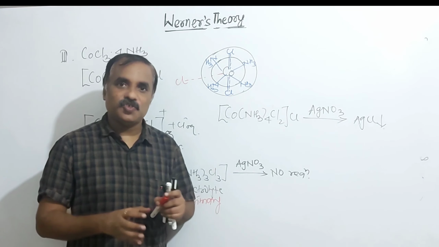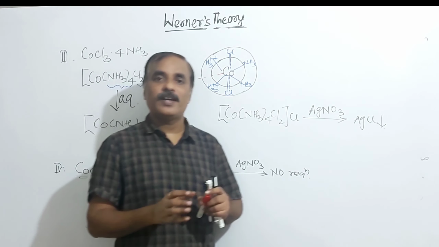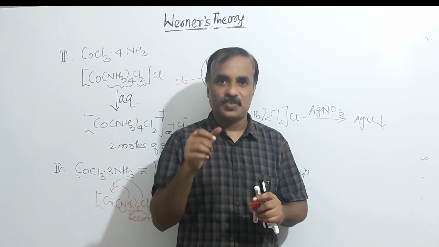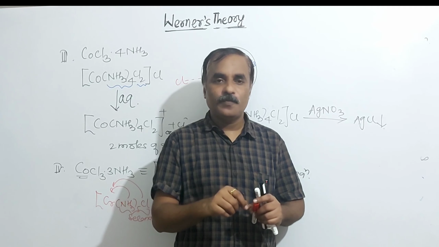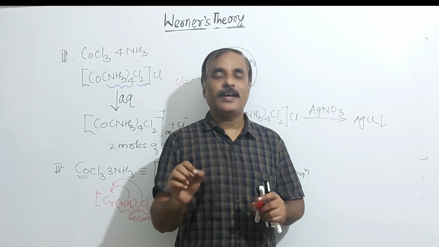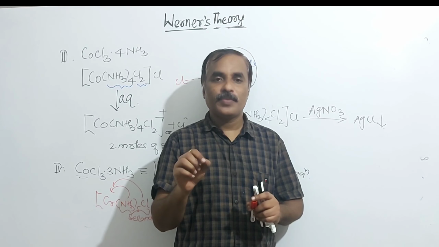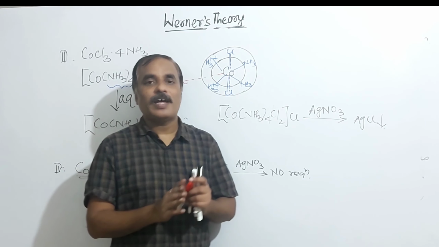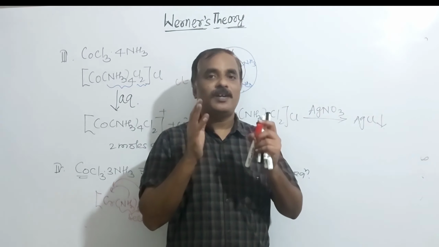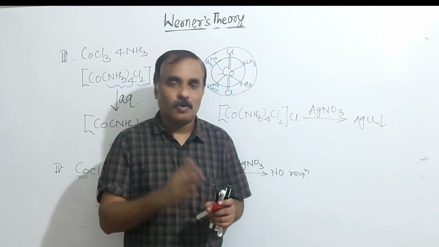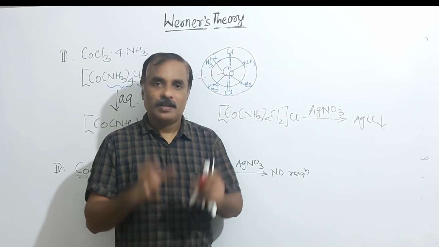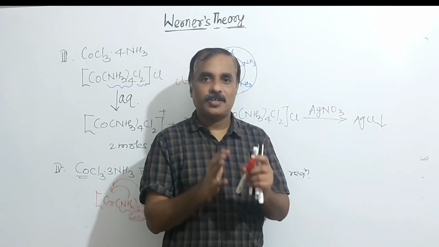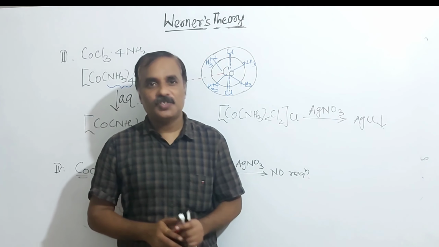Secondary valencies are firmly attached to the metal or metal ion. Secondary valencies are non-ionizable. Secondary valencies are related to the coordination number as well as the oxidation state of the metal, and by using secondary valencies we can calculate both. Secondary valencies are denoted by a thick line. Secondary valencies are present in the inner sphere, while primary valencies are present in the outer sphere. In a complex the metal tends to satisfy both primary as well as secondary valencies. A metal has a fixed number of secondary valencies, related to coordination number. Remember this. On the basis of this structure, we can study the properties of a given complex. So this is Werner's theory.